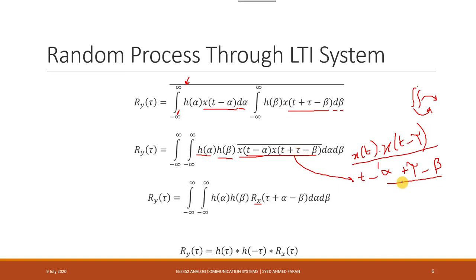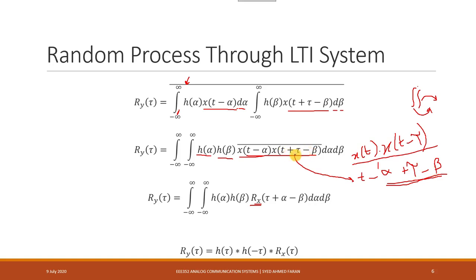In fact, it is this whole variable that is involved. So you can write it down separately over here as well, that this autocorrelation function is actually not just a function of tau. In fact, it's a function of tau plus alpha minus beta. Obviously, if you notice, this variable is not exactly equal to t minus alpha plus tau minus beta, it is actually t plus tau minus beta.